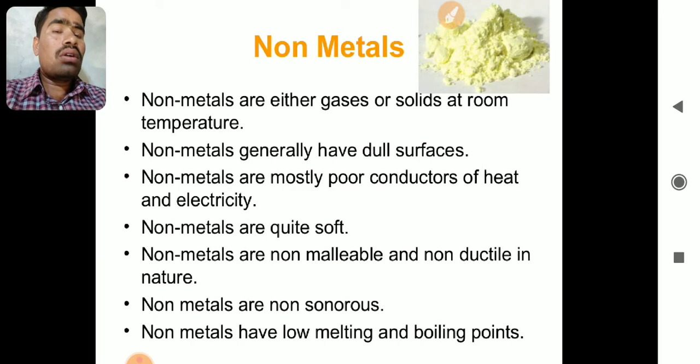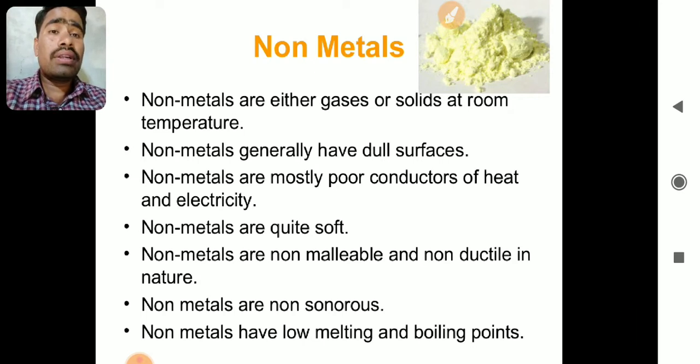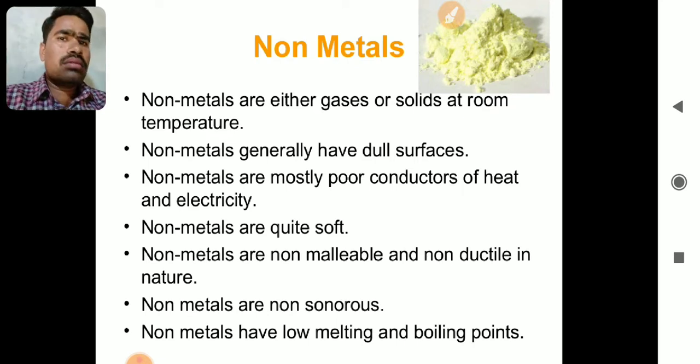Okay. Then non-metals. Let us go to the non-metals. Non-metals are either gases or solid at room temperature. Now see, non-metals can exist in gaseous and liquid state as well as solid state. The non-metal which is liquid is bromine. Keep in mind, bromine is the only non-metal found in the liquid state. Then there are some which are solid, that is sulphur. It is powdered. So these are the solids, as well as gases: oxygen, hydrogen, nitrogen. They are all in the form of gases.